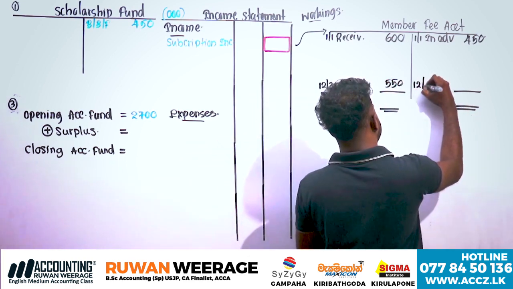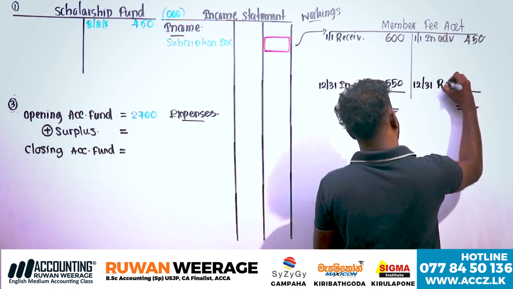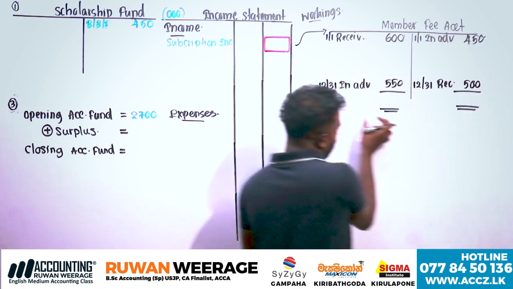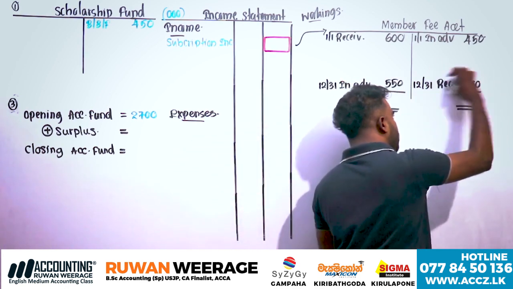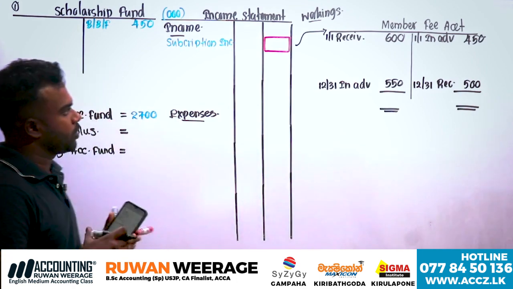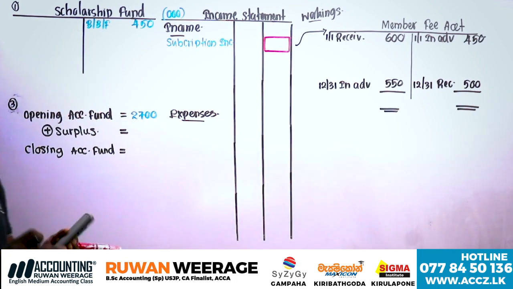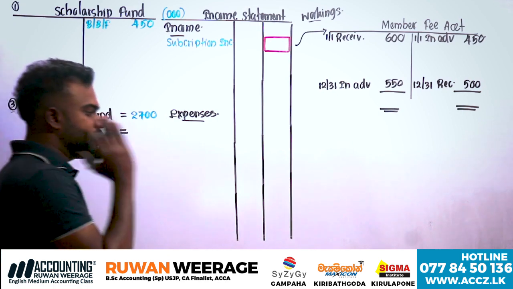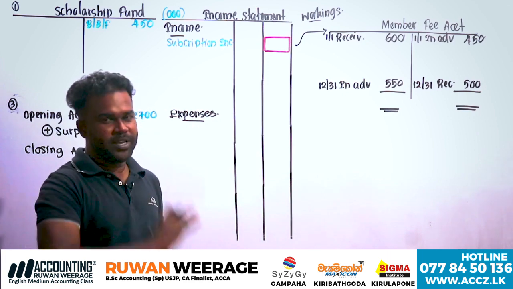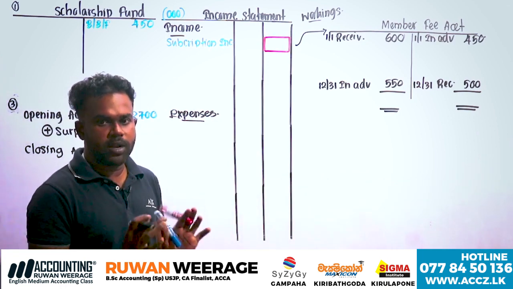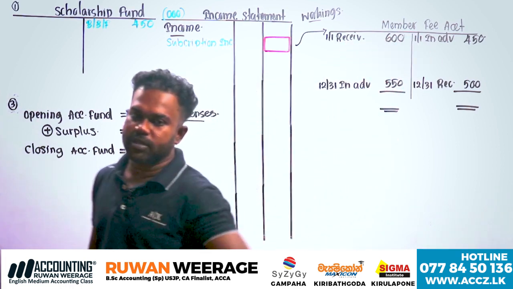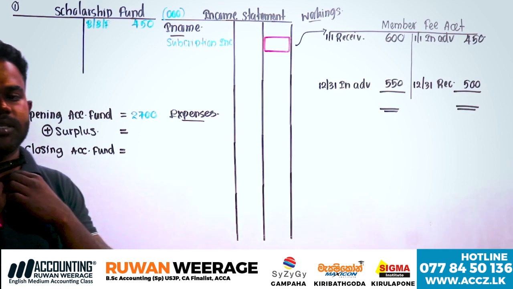Opening, closing receivable. Closing receivable balance, how much? 500. A receivable means a debit balance, normally brought forward here, but carried down here on the credit side. Record the opening receivable and closings. Now, how much are the receipts? Member fee receipts, how much? 1500. Where do we have to record it? Debit side or credit side? Subscription receipt, where do we record it?